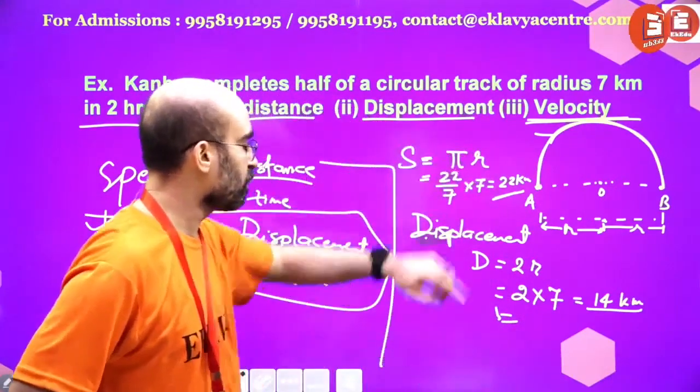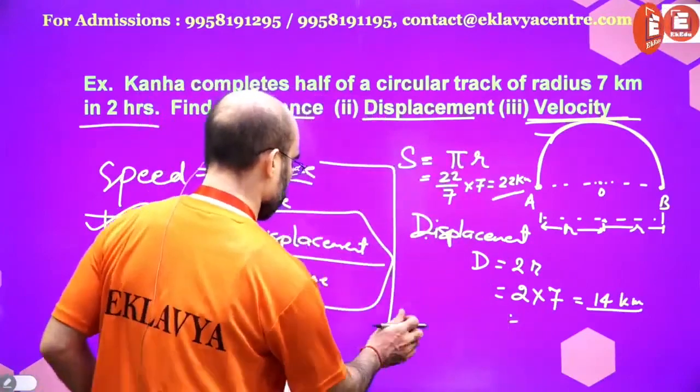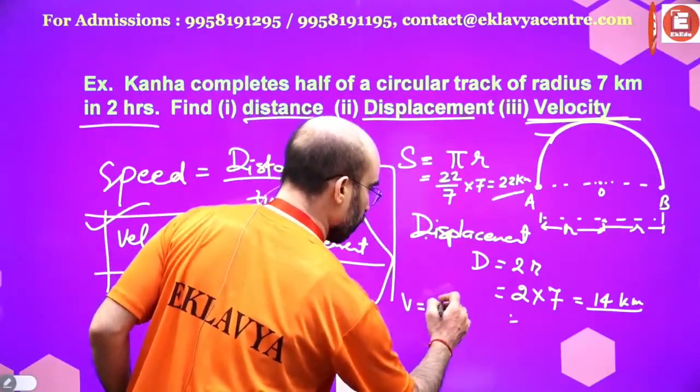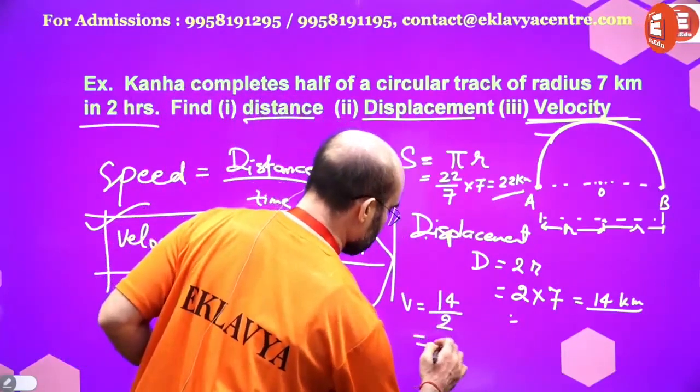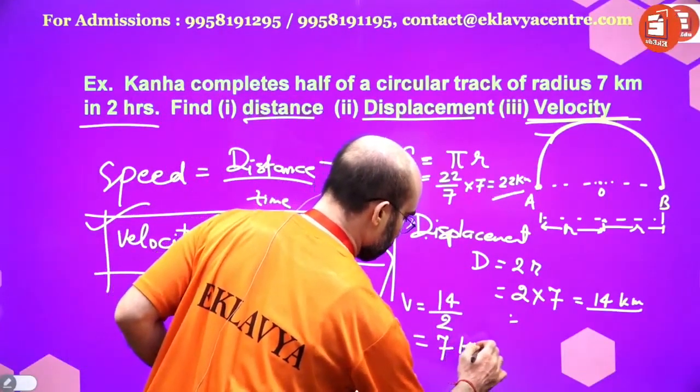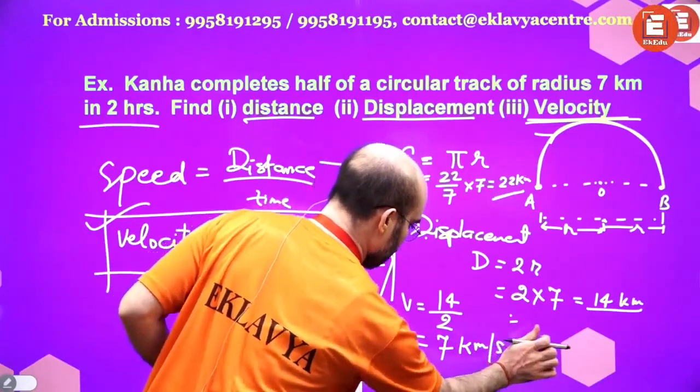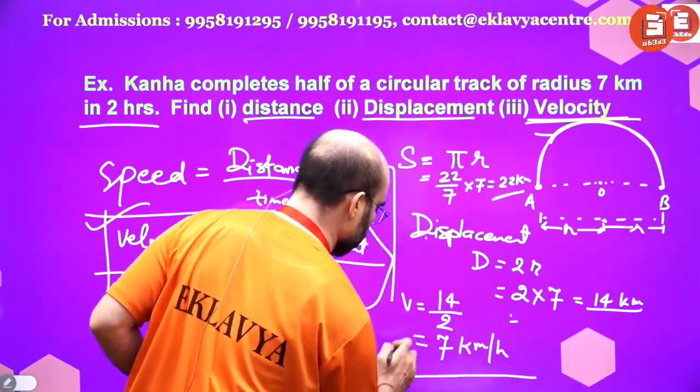Now the velocity that is asked in this, what is the velocity? Velocity V equals 14 by, what is the time? 2 hours. That means it is 7 kilometers per hour. 7 kilometers per hour is the velocity.